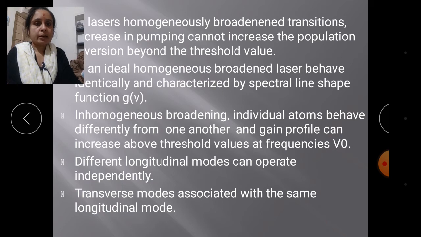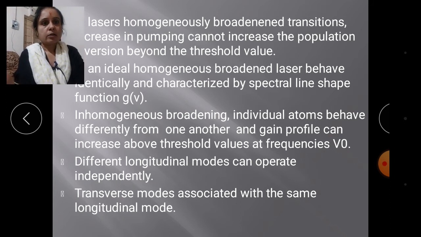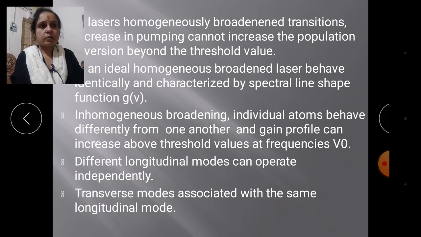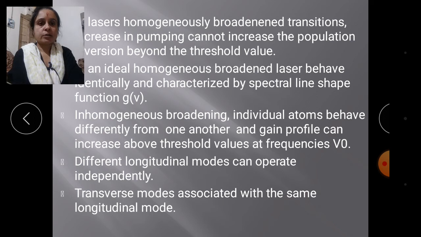The gain profile can be increased above the threshold value. The frequency in that manner will be defined as V0. In this way the gain at V0 remains at the threshold value, so that gain saturation occurs.